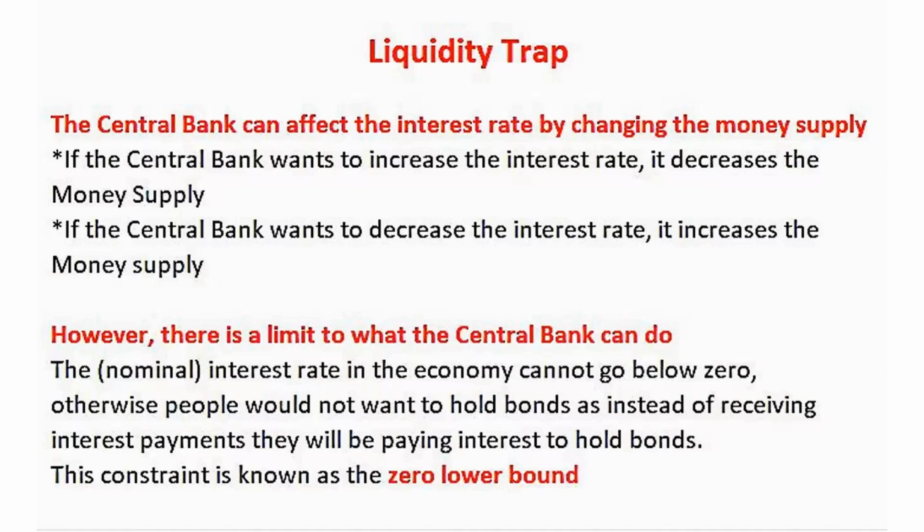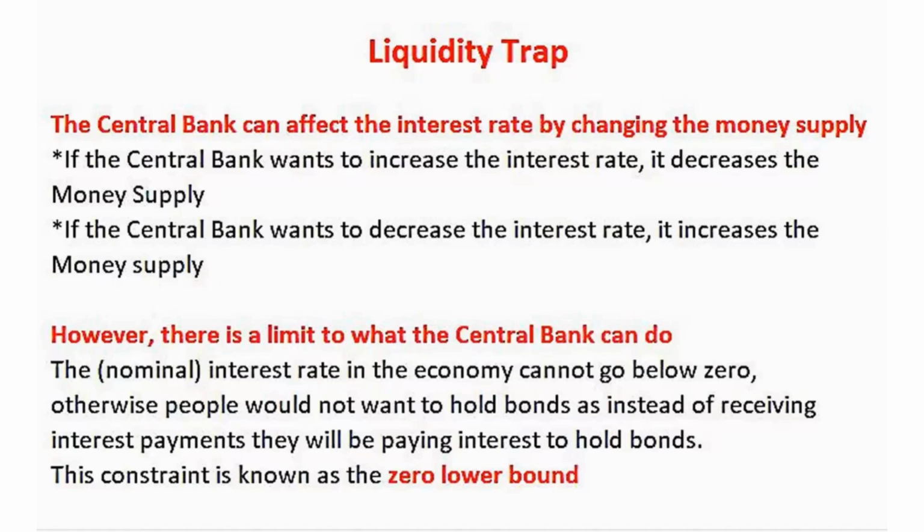Know, the central bank can affect the interest rate by changing the money supply. For instance, if the central bank wants to increase the interest rate, it will decrease the money supply. If it wants to decrease the interest rate, it will increase the money supply. However, there is a limit to what the central bank can do, because the interest rate cannot go below zero.